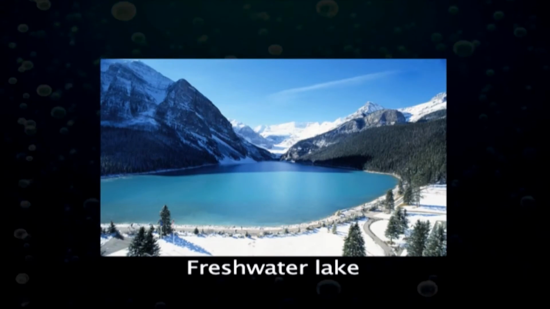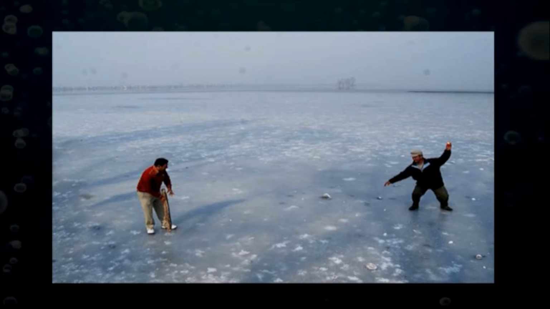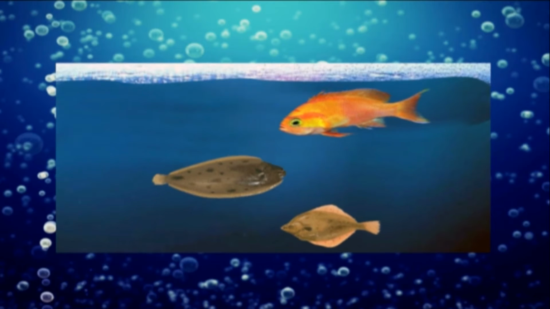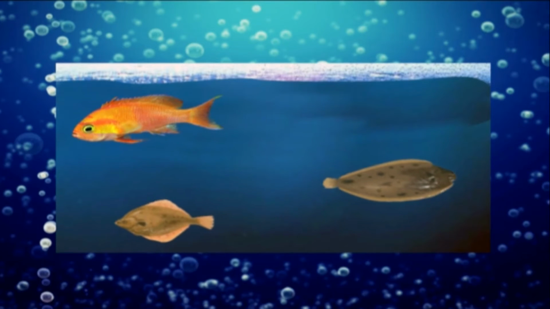The density characteristics of water are very important for freshwater lakes. In very cold weather, you might have noticed that ice forms on the surface of most ponds and lakes, but the water near the bottom never seems to freeze. The reason for this is the density of water.